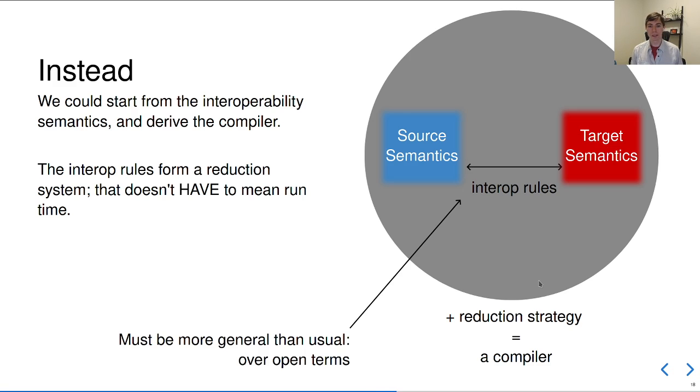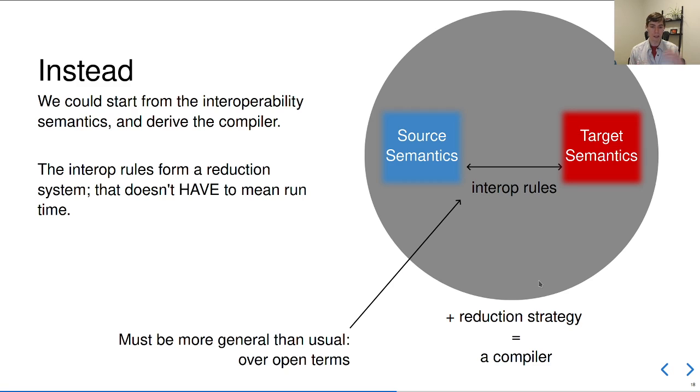Now, to do this, these interoperability rules need to be more general than usual. For one, they need to be considering open terms, terms with free variables, so that we can translate all the terms in the language, not just the runtime terms. They also need to be triggered in an arbitrary context, so we can translate not only the top level of terms, but sub-expressions. Once we do this, we pick a different reduction strategy to derive a compiler.